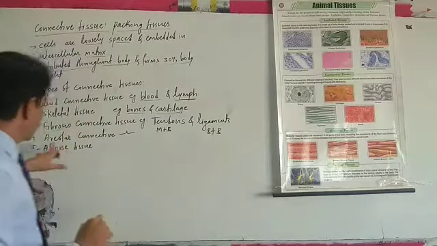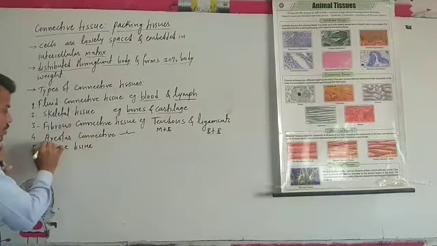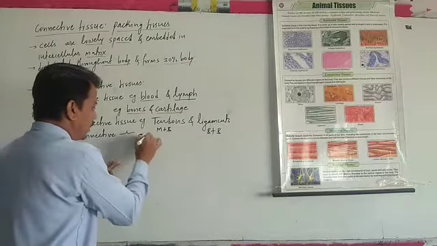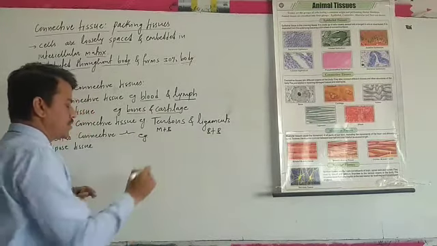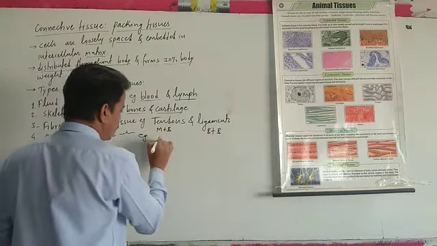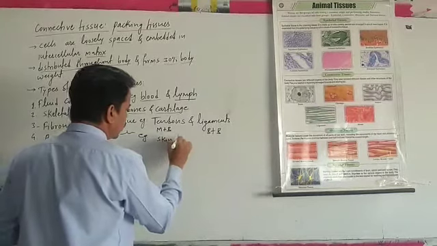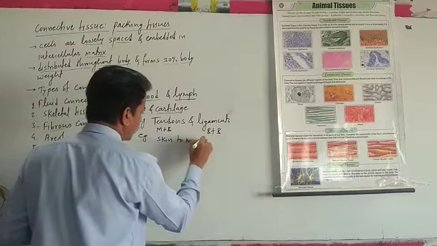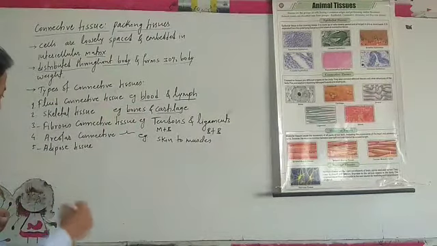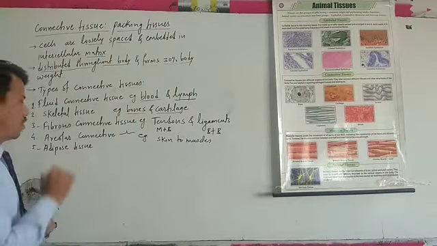Then the fourth connective tissue is areolar tissue. Areolar tissue is found mainly around blood vessels, and its function is that it binds skin to muscles. It is present over the whole body and around the organs.